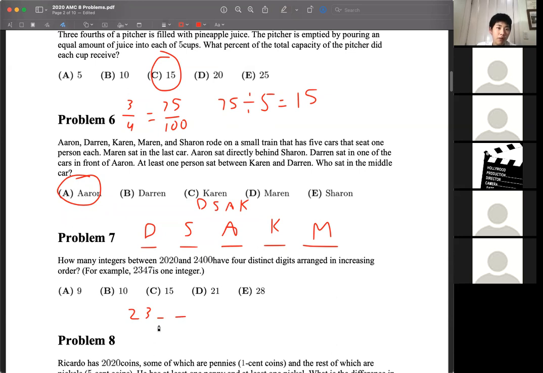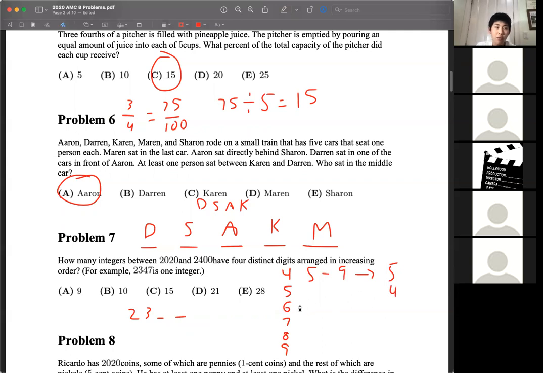So all the possibilities for the tens digit would be 4 through 9. So we can make a list on the side here. 4, 5, 6, 7, 8, and 9. And then we'll look at how many possibilities there are for the ones digit for each of the possible tens digits. For 4, the ones digit could be anywhere from 5 through 9. And that gives us 5 possibilities. For 5, it could be anywhere from 6 through 9, so that would give us 4 possibilities.